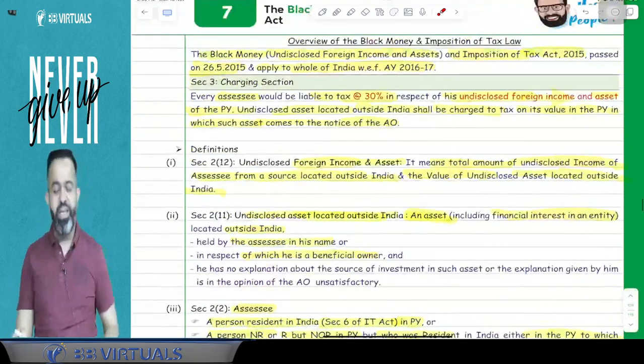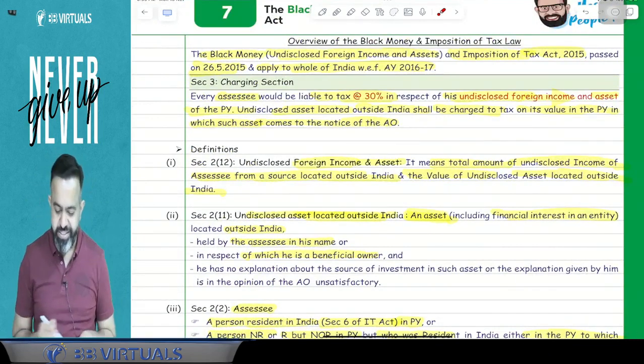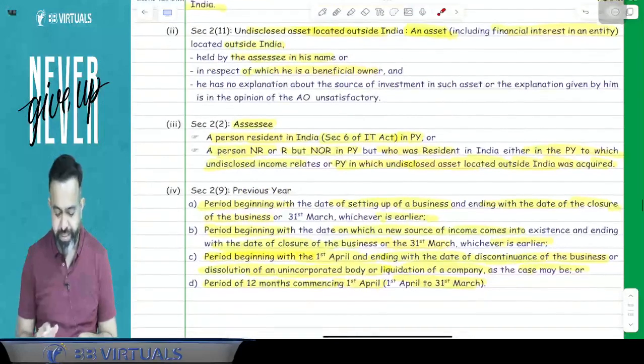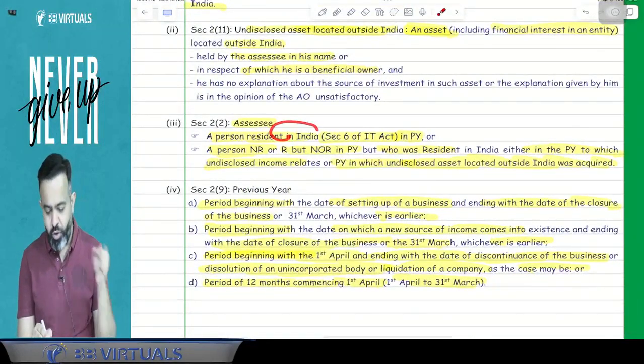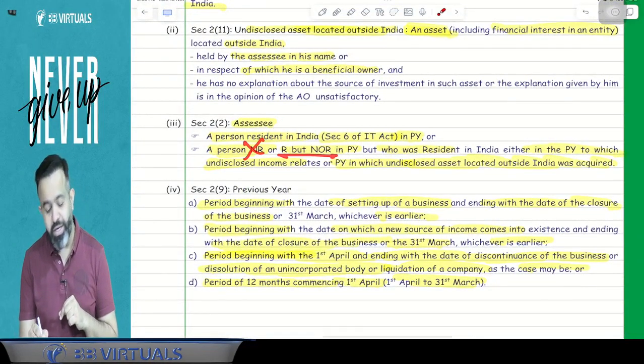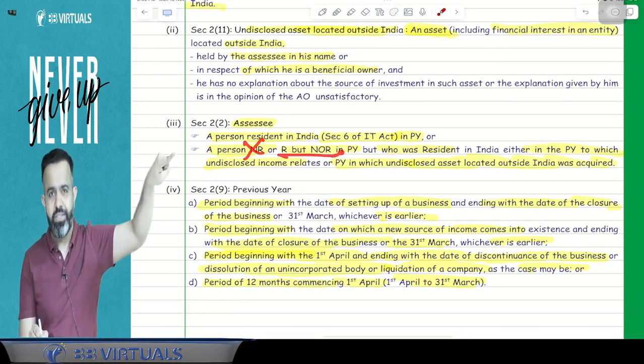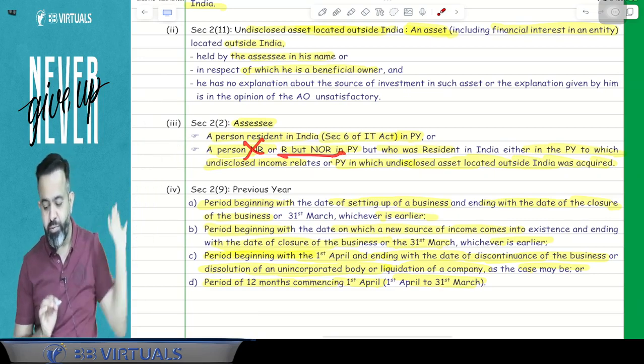Done. So what we have discussed till now, the charging section says that this act is applicable for every assessee. Assessee means a person resident in the current year. Or suppose in the current year he is a non-resident or RNOR, but in the year to which that income belongs, in that year he was resident, or for the year in which he has acquired the asset, in that year he was the resident.